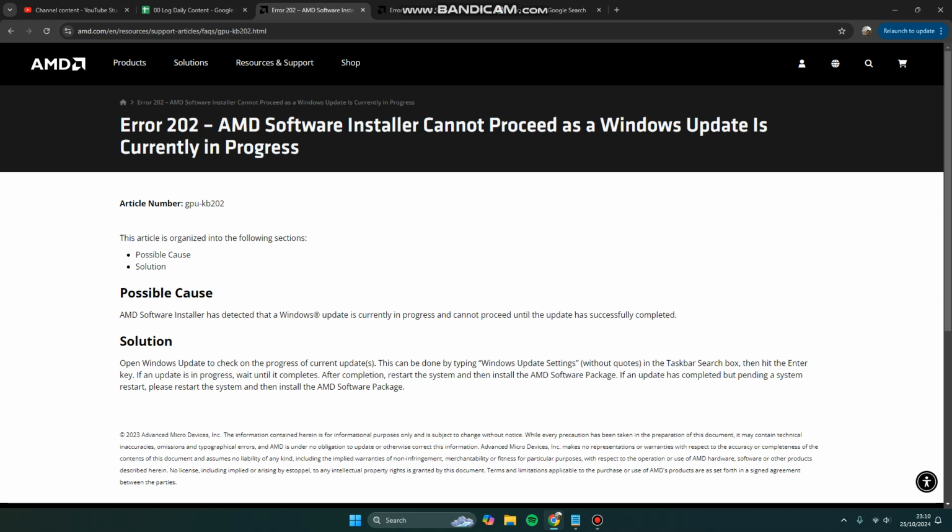You can open Windows update to check on the progress of current updates. This can be done by typing Windows Update settings without quotes, of course, in the taskbar. Then hit the enter key. If an update is in progress, wait until it completes. And after completion, restart the system and then install the AMD software package or Adrenaline edition. If an update has completed and is pending a system restart, please restart the system, then reinstall the AMD software package.